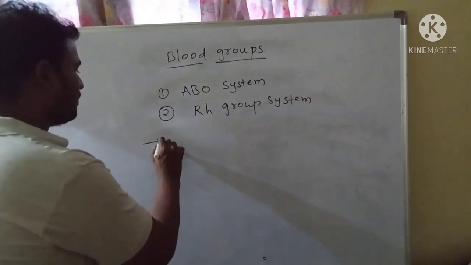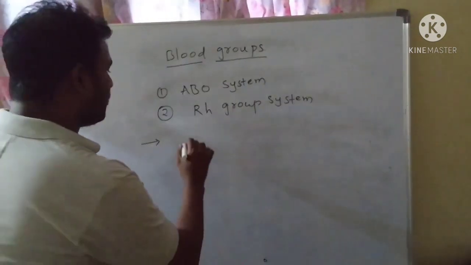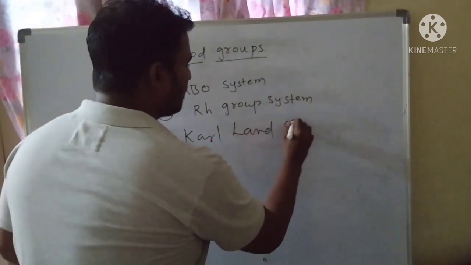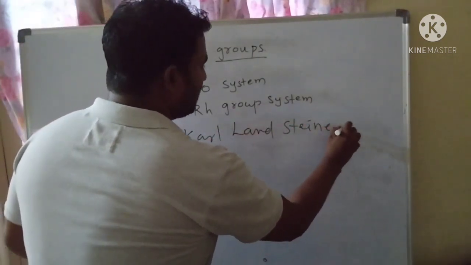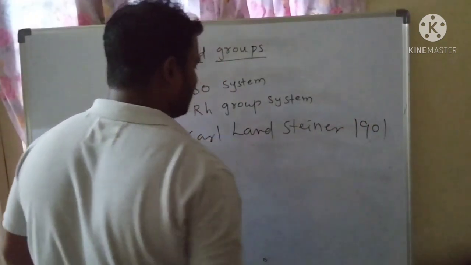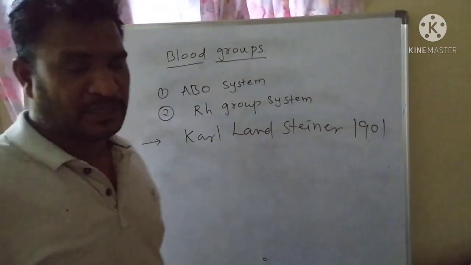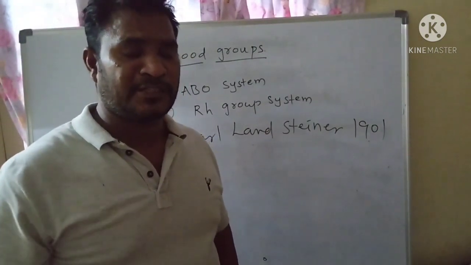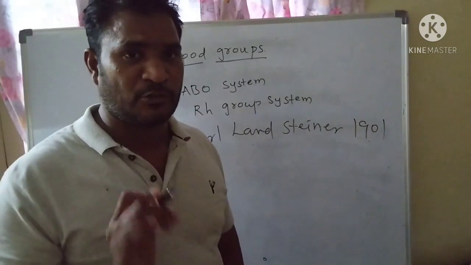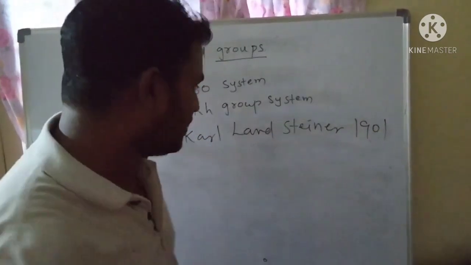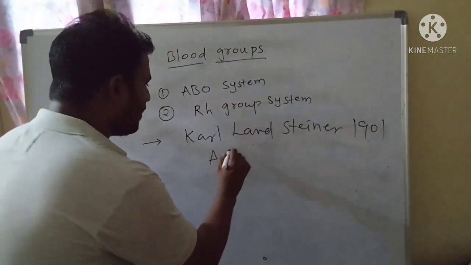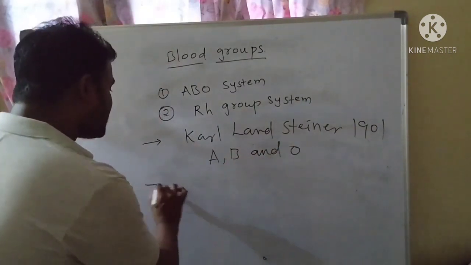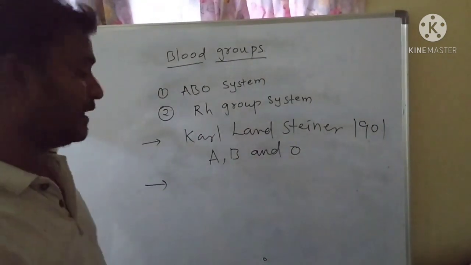The blood groups were first discovered by Karl Landsteiner in 1901. As you know, we have four types of blood groups, but among these four, only three blood groups were discovered by Karl Landsteiner, such as A, B and O.